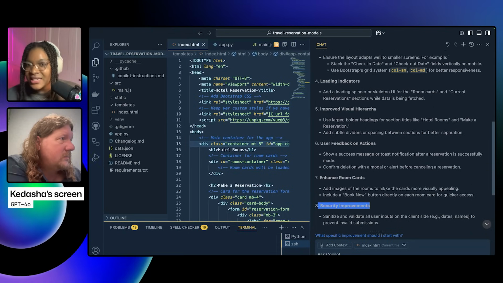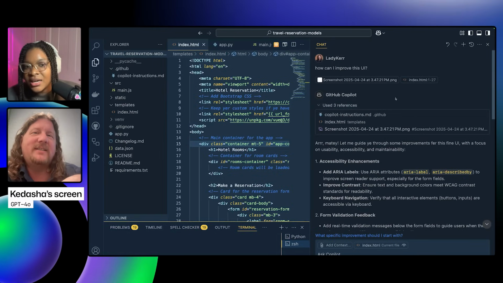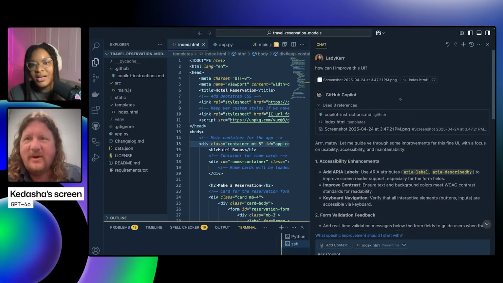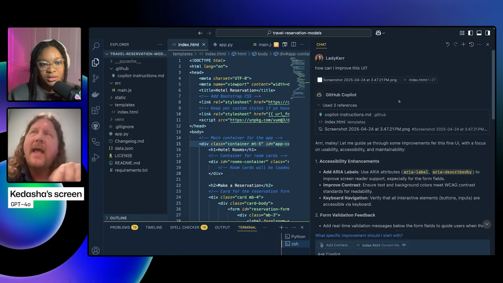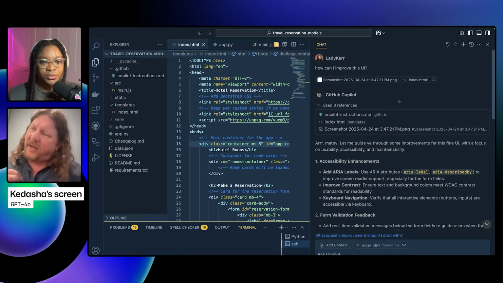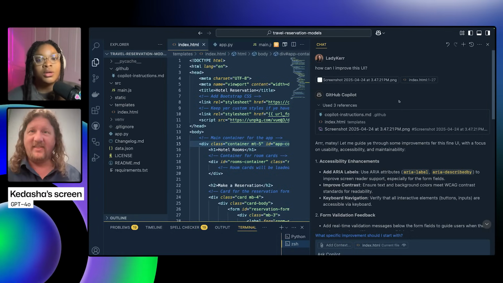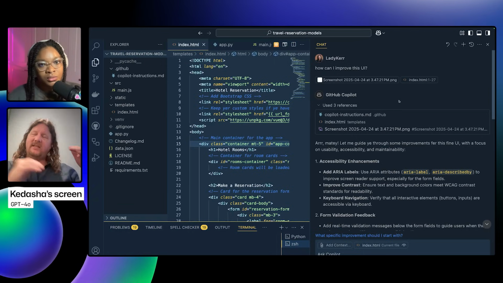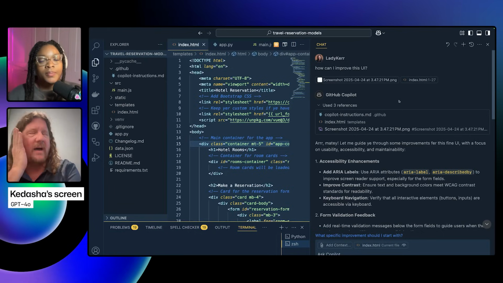security improvements. Is it going through the code? What did it reference here? Let's see. I wonder if some of this is because of the Copilot instructions, because I actually said in the instructions, do a security pass on everything. There you go. So even though it's just doing a visual thing here, it's still reminding us. So that's interesting. We could leave it, but this would imply to me that I should improve my standard Copilot instructions file. I should put a caveat in there that when you're giving advice about the code itself, then talk about the security. If you're doing the design step or something, don't. So I could improve that file.